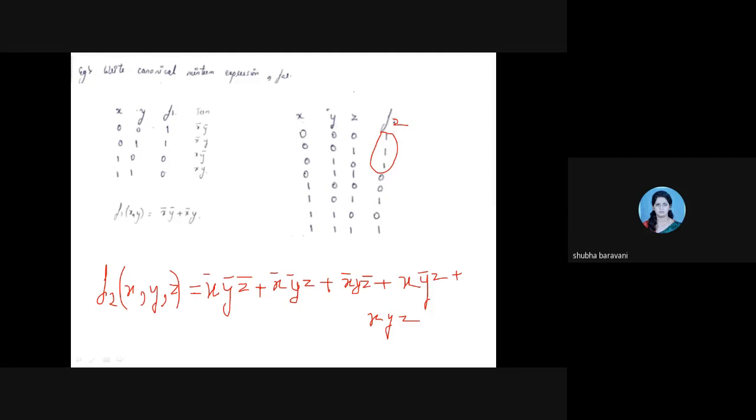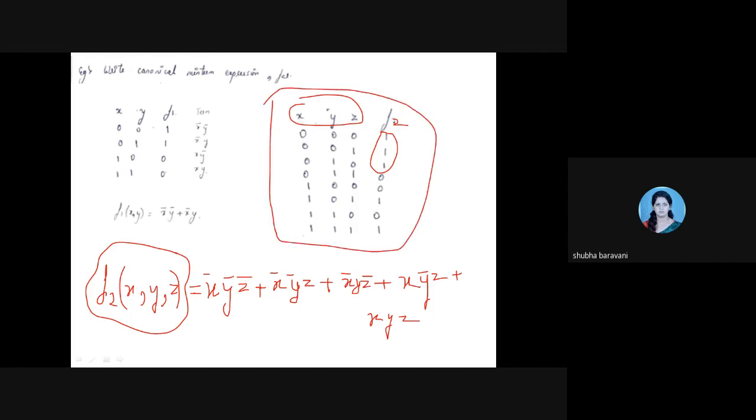X Y Z is your input, F2 is output. So F2 of X Y Z. See, this whole truth table is given. The numerical has given X, Y, Z and F2. Right? Okay, ma'am.